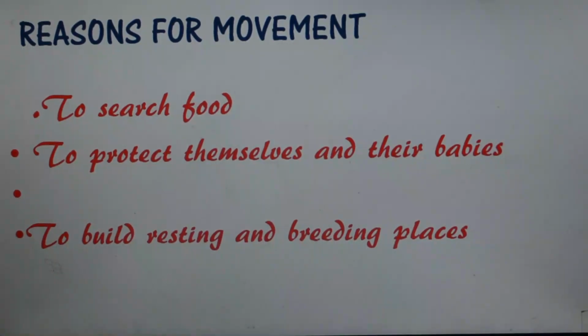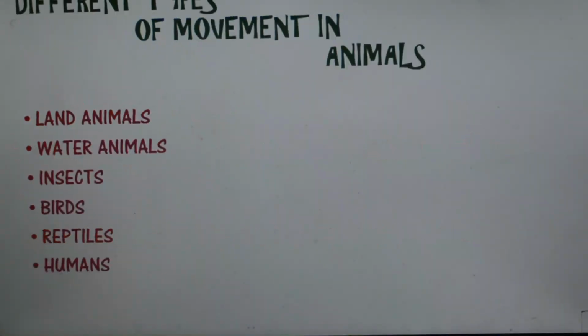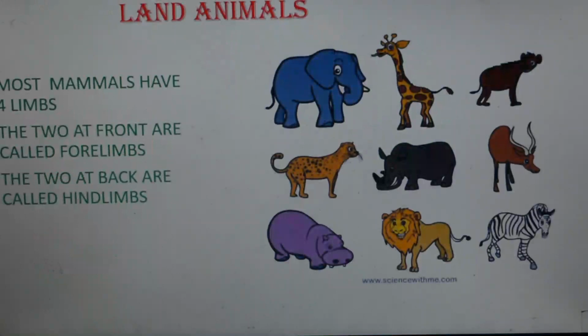Now in this chapter we will be learning about different types of movement in animals. Especially we will be learning about land animals or terrestrial animals, water animals or aquatic animals, insects, birds, reptiles and humans. These are the animals we will be learning about. Now start with land animals.